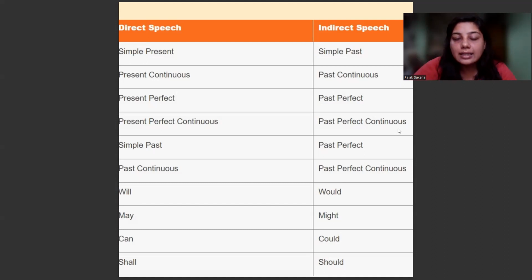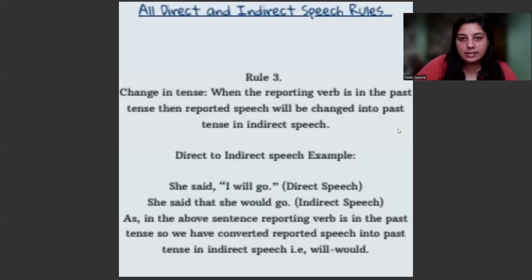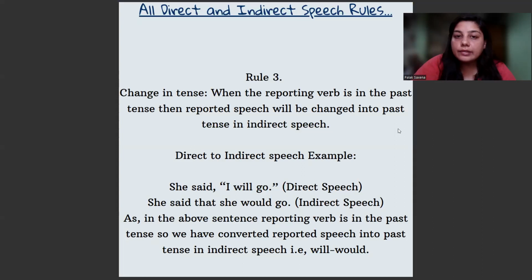So this table is nothing but the first column shows if the verb is in the simple present, present continuous, present perfect continuous. So the next part of the sentence, which is the reported speech, this is how the transitioning of the sentence will take place. In the previous example, I told you that if the verb is in the simple present, simple past, it will also change into the past.